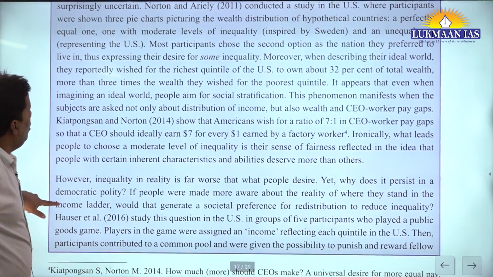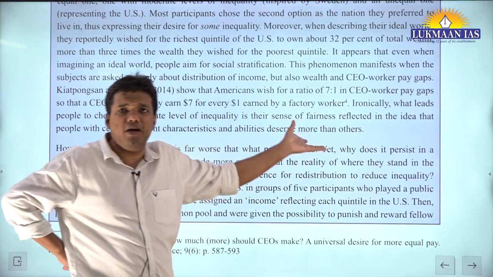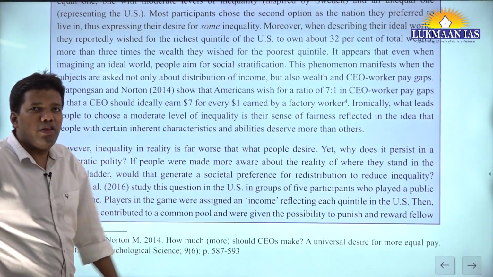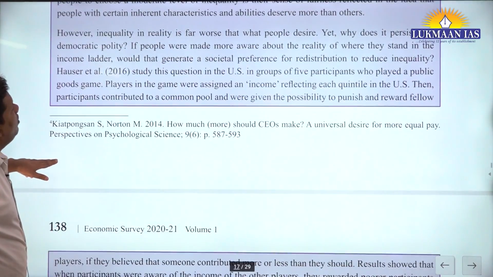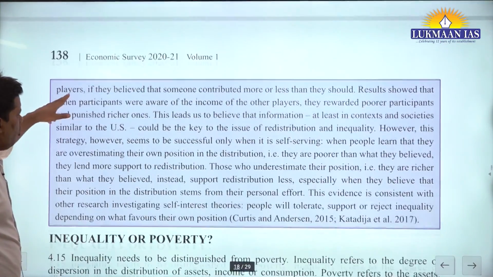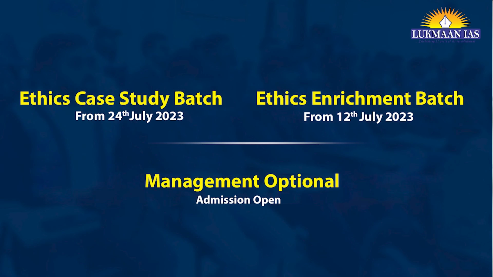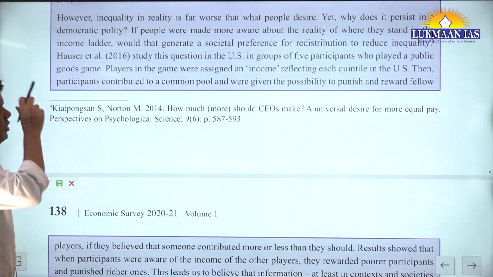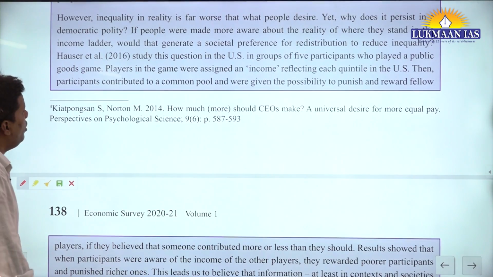Now, somebody asks how much CEOs should get compared to the average worker. They said 7:1 is fine. Okay. Now, see here they have talked about one more experiment. I think you must read it. Here again they are saying that human self-interest is a big problem. Inequality in reality is far worse than what people desire. Yet, why does it persist in a democratic polity? In a democratic polity, inequality is there.